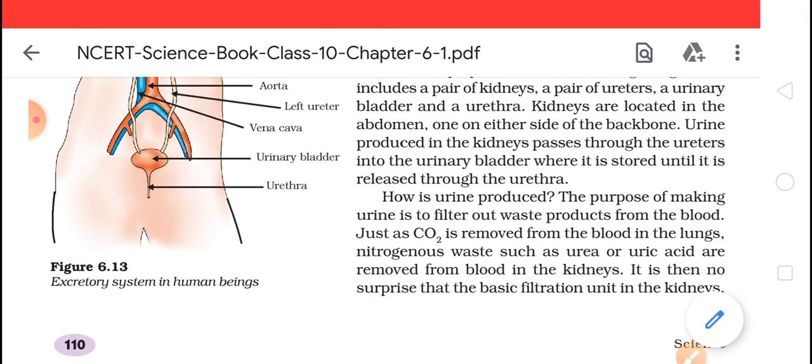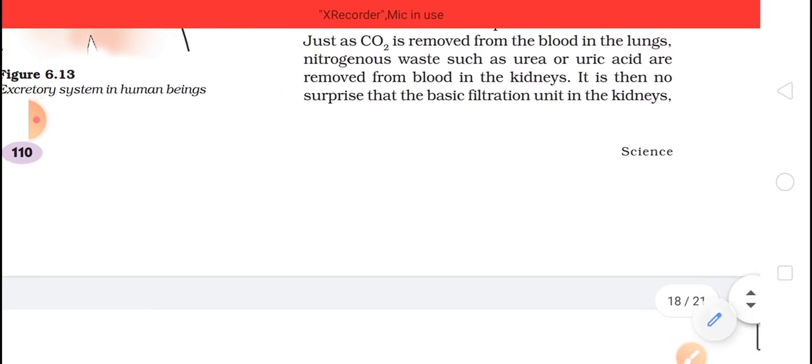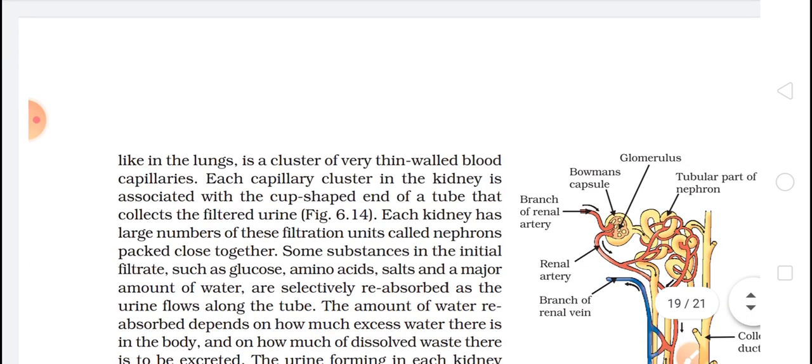It is then no surprise that the basic filtration unit in the kidney, like in lungs, is a cluster of very thin walled blood capillaries. Each capillary cluster in the kidney is associated with a cup shaped end of a tube that collects the filtrate.